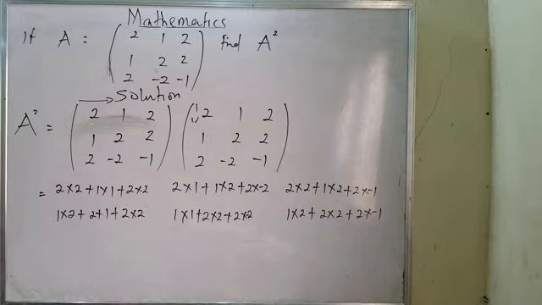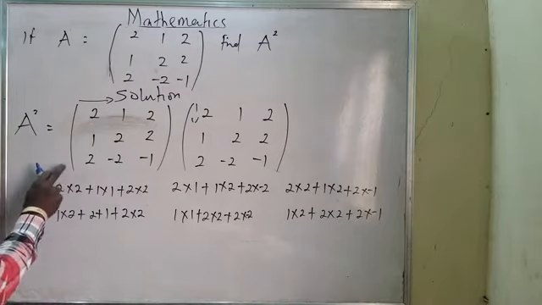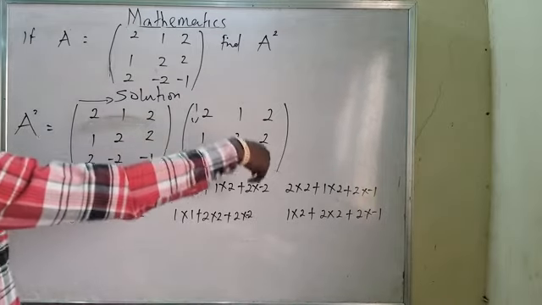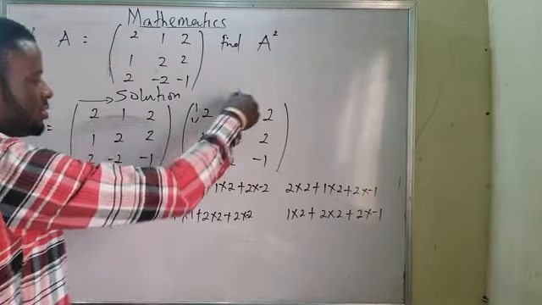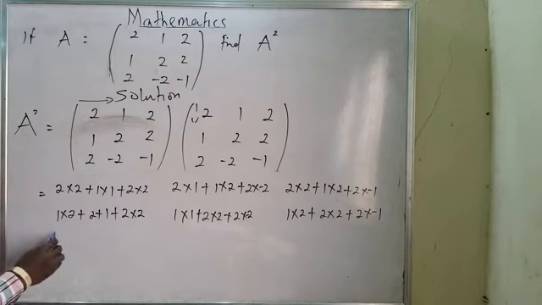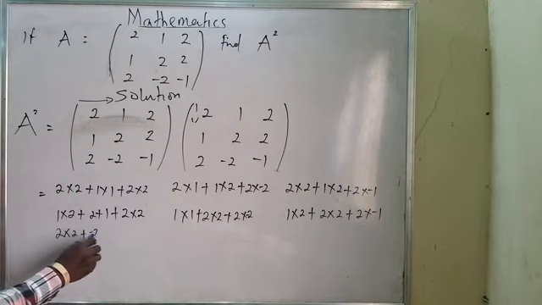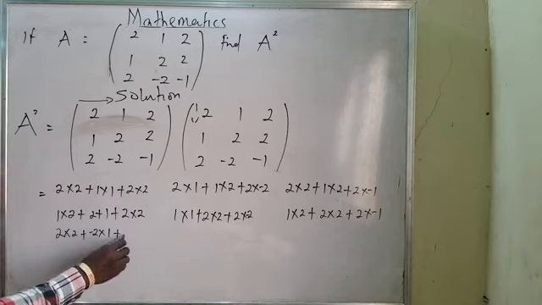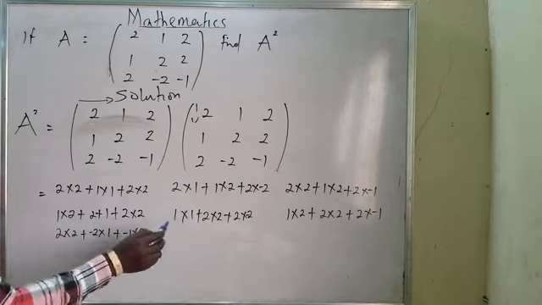Okay, now the next one will be the row 3 with each column of the next matrix, which is going to be 2 multiplied by 2 plus minus 2 multiplied by 1 plus minus 1 multiplied by 2.